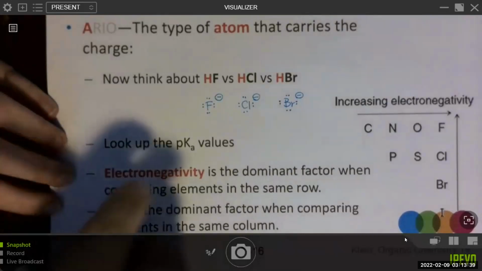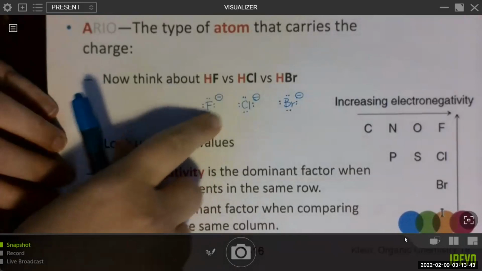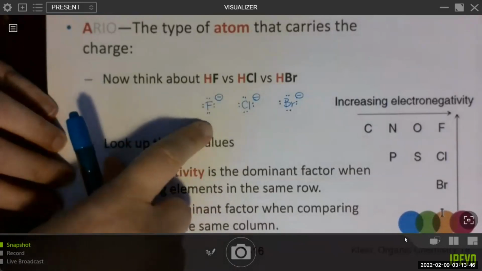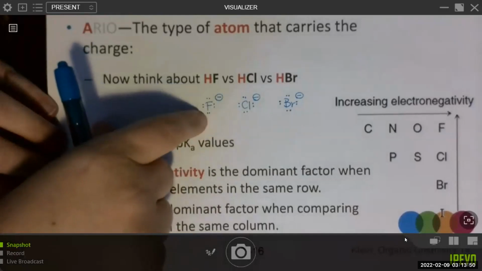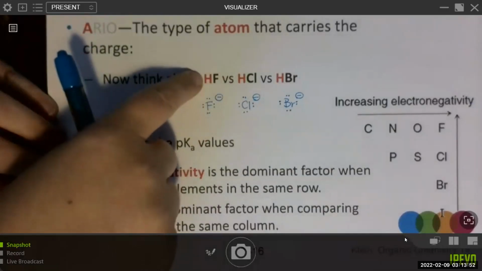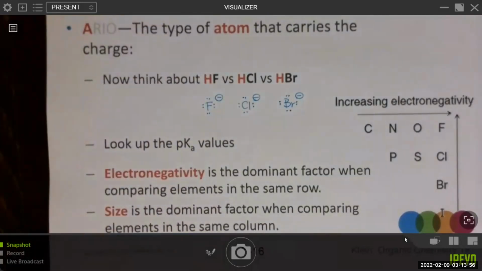So you would predict this is the more stable because fluoride is definitely the most electronegative atom. More stable, we would predict this to be the weaker base, and this the stronger acid. That would be the analysis if you were just looking at electronegativity, which I had taught you from the previous slide.